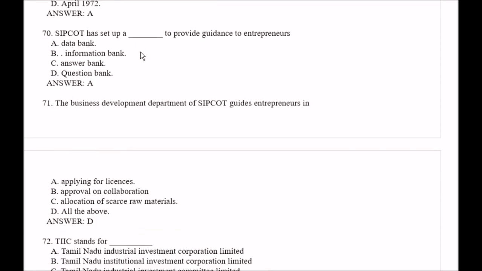Question number 70. SIPCOT has set up a blank space to provide guidance to entrepreneurs. Your options are option A data bank, option B information bank, option C answer bank, option D question bank. Right answer is option A, that is data bank.